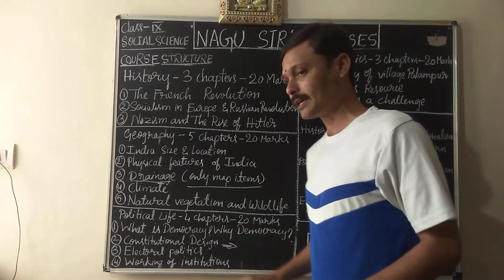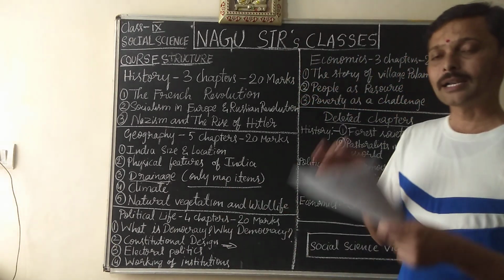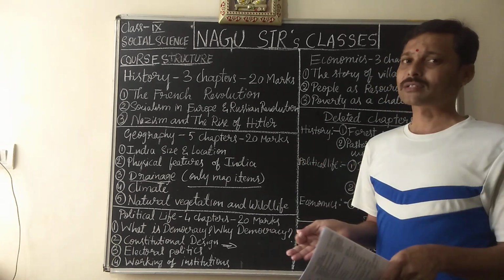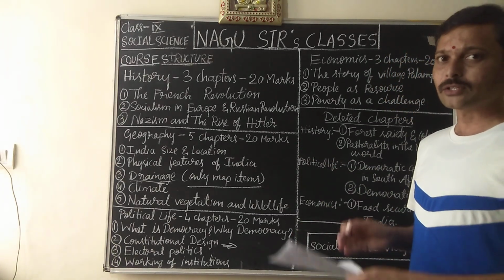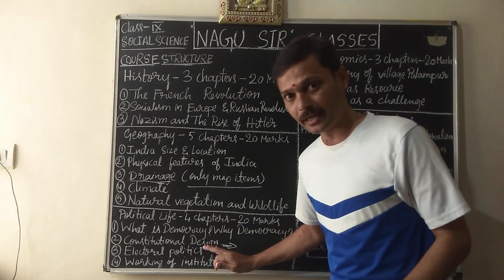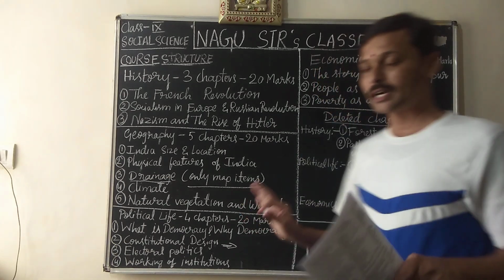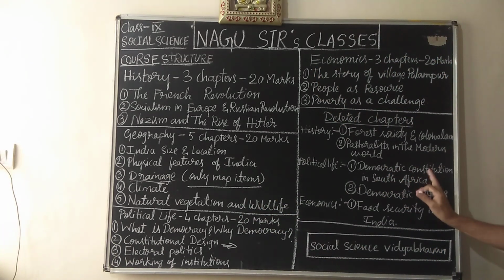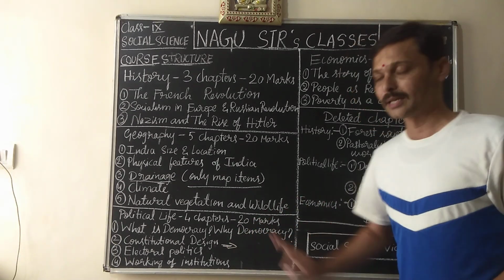Actually in this chapter, constitution prepared in South Africa and India both have been given, compared and contrasted. But this year you will study only the democratic constitution of India. You are not going to study the democratic constitution of South Africa. Don't study that part of constitutional design.